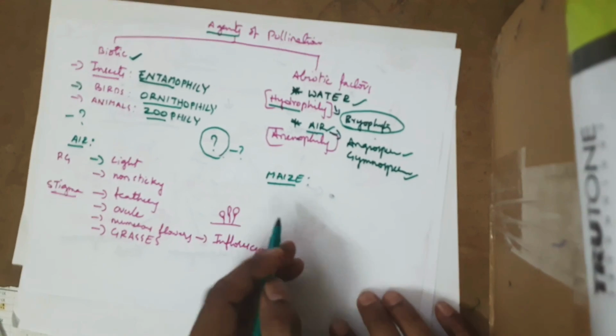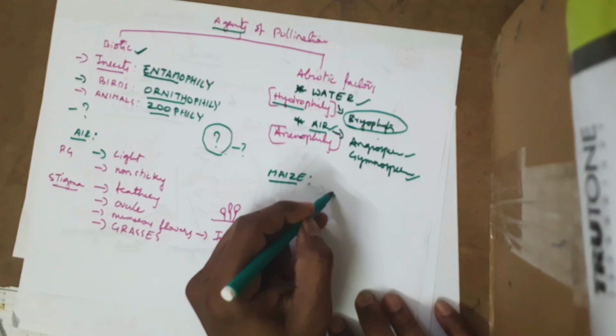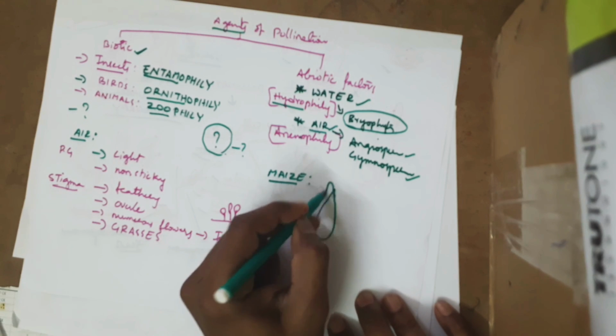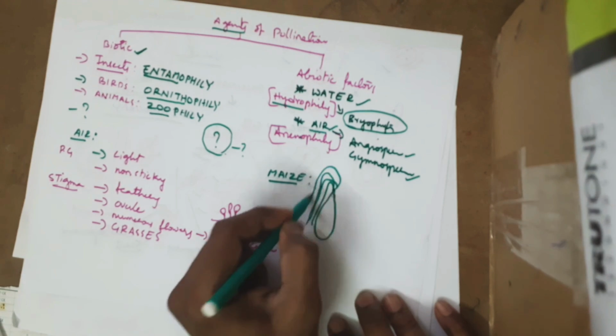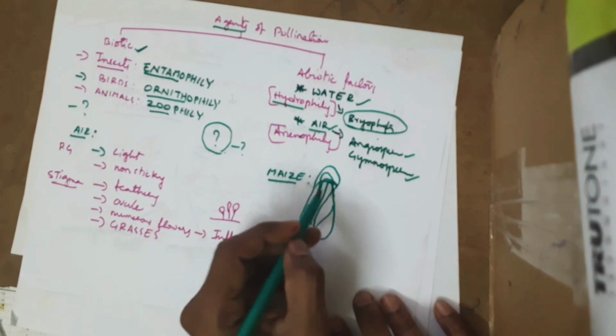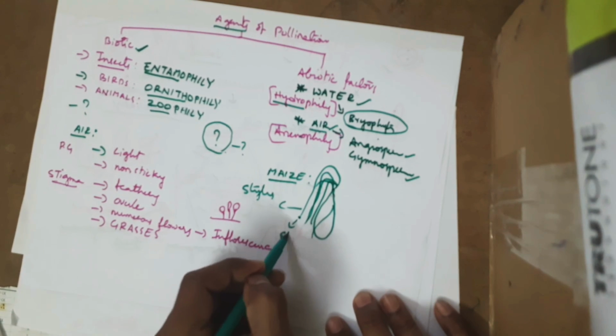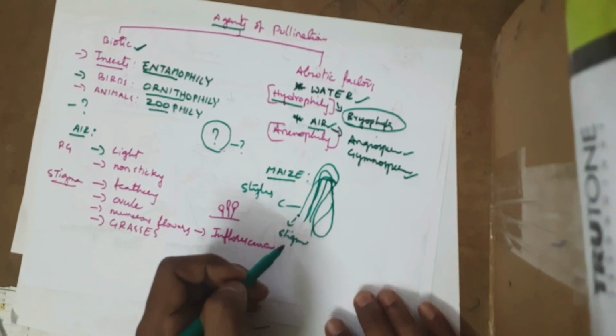In maize, you can see the maize cob. This is very commonly found. You can see there are so many tassels. This is the one which we commonly call corn. These tassels are nothing but styles. At the tips of the style is the stigma. You can see they are very silky in nature.